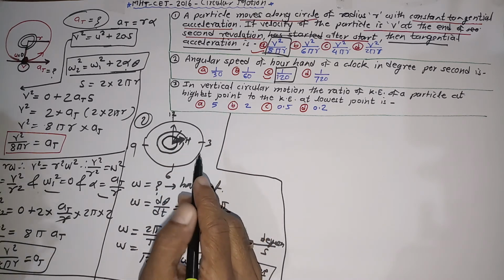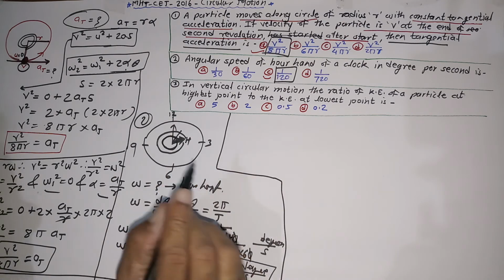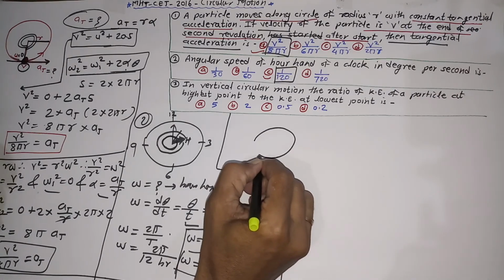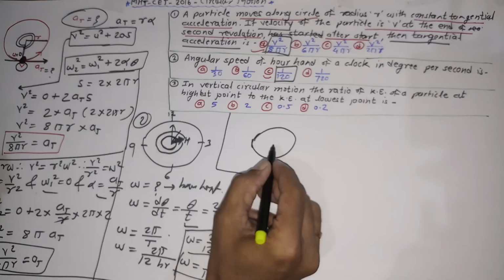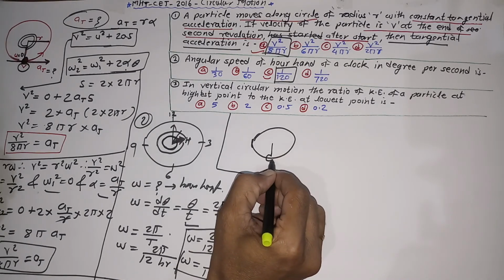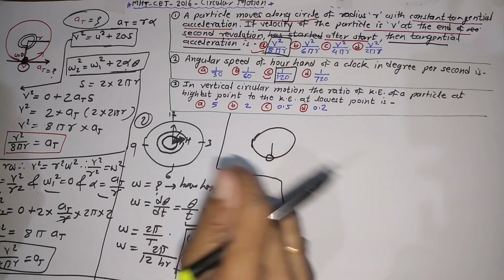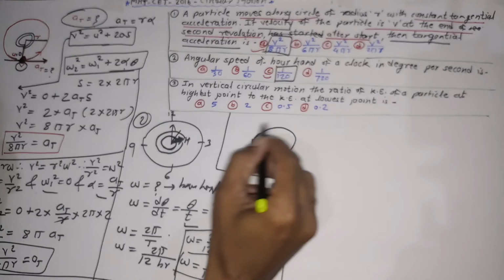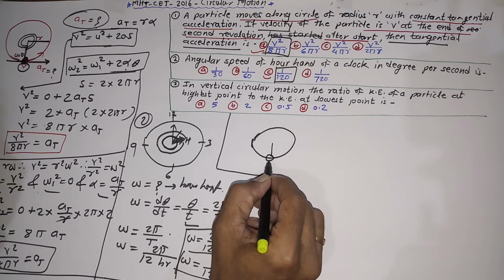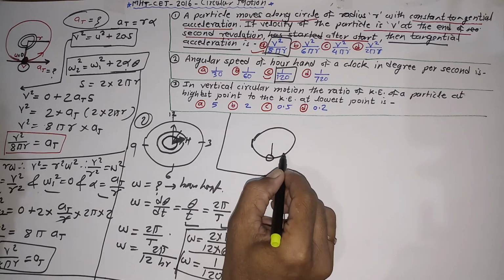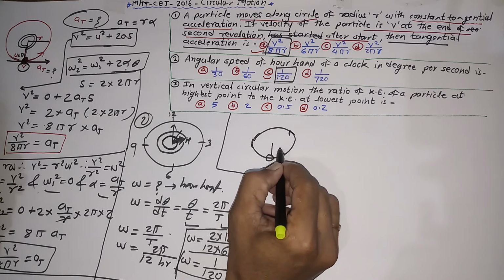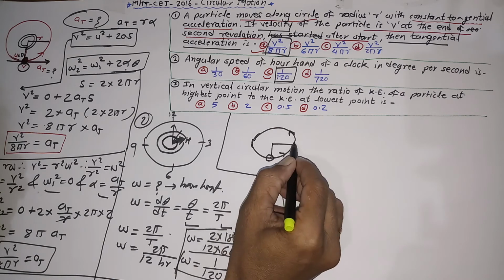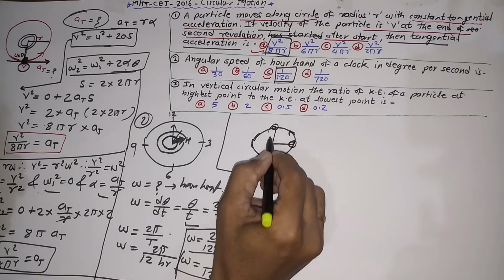As I said earlier, as soon as you read the problem, you have to draw the diagram. This is the circular motion, which is a vertical one. You can imagine that there is a thread and a stone is attached to that thread and you are revolving that stone with the help of the thread in a vertical circle like this. In this fashion, it is revolving. In vertical circular motion, whenever it is moving along the anti-clockwise direction, the stone will appear not simply here, but here as well, here as well, here as well.